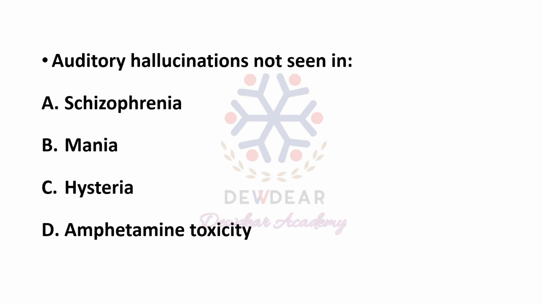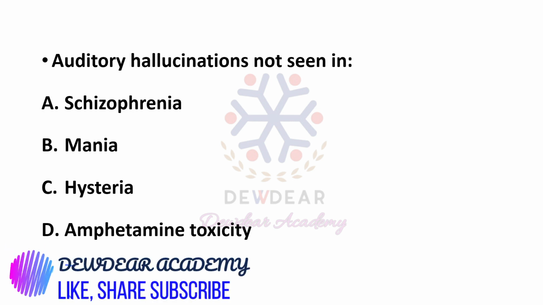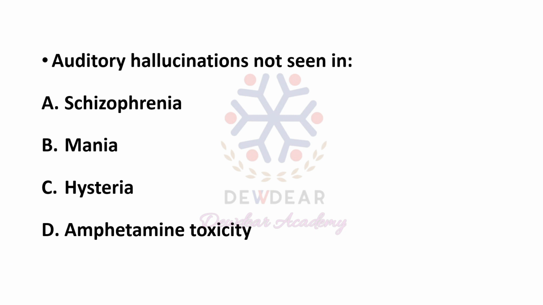Auditory hallucinations are not seen in: schizophrenia, mania, hysteria, amphetamine toxicity. We have already discussed that auditory hallucination is mainly found in schizophrenia, then in mania, amphetamine toxicity, alcohol withdrawal and so on.